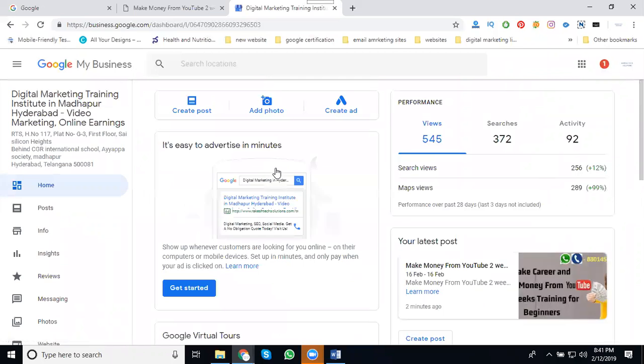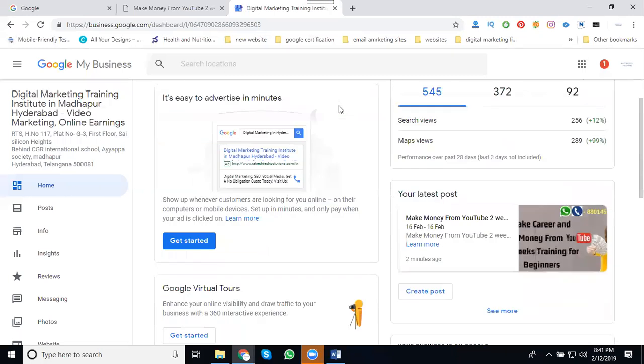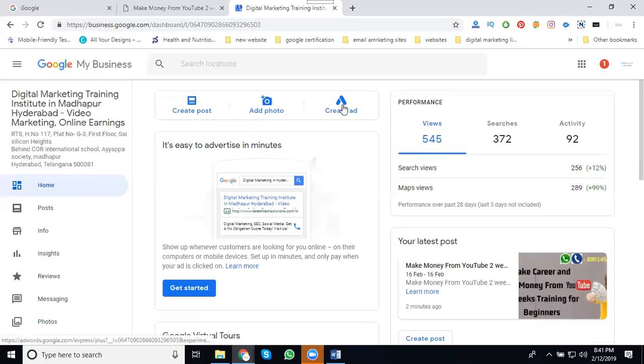Totally three types of ads can be created: website traffic, store visit, and generating business phone calls. In this, the option is called create ad. Google Map create ad means AdWords Express. Click create ad.